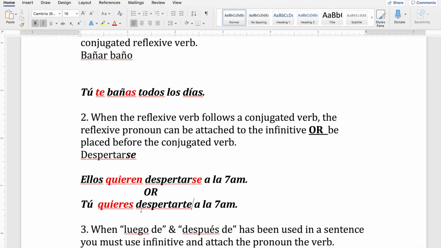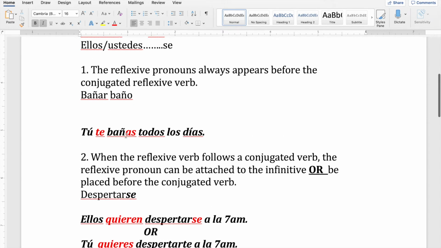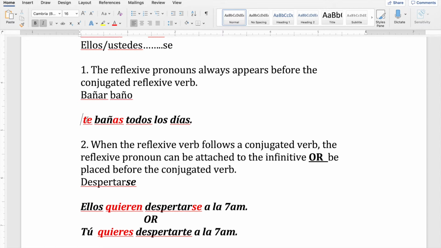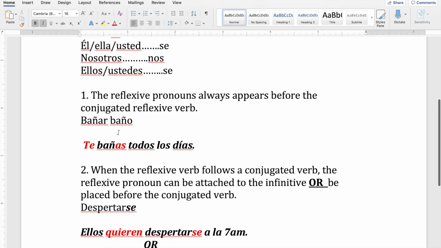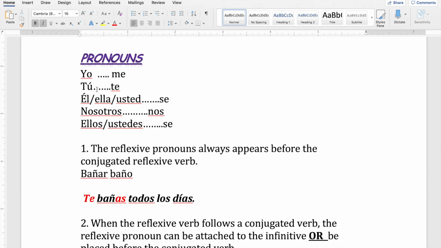You only do this when it's two verbs involved. Here I see only one. Because it's only one, you must place it in front of the verb, not the pronoun, the verb. All right? If we know who we're talking about, you can erase that too. Okay? Te bañas todos los días. That means tú. How do I know that? Because te is only for you.